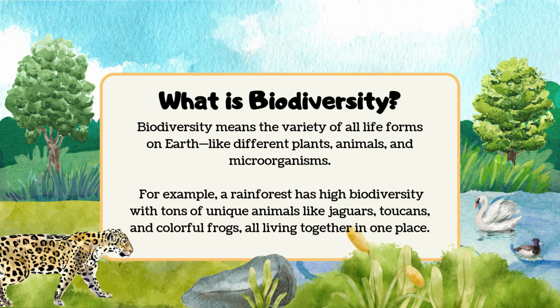What is biodiversity? Biodiversity means a variety of all life forms on Earth, like different plants, animals, and microorganisms. For example, a rainforest has high biodiversity with tons of unique animals like jaguars, toucans, and colorful frogs, all living together in one place.